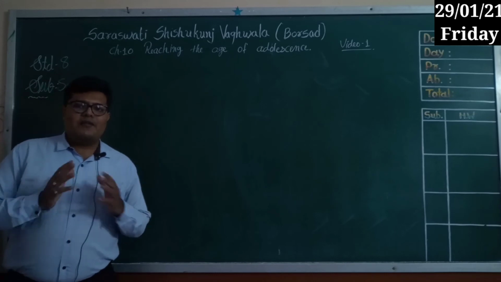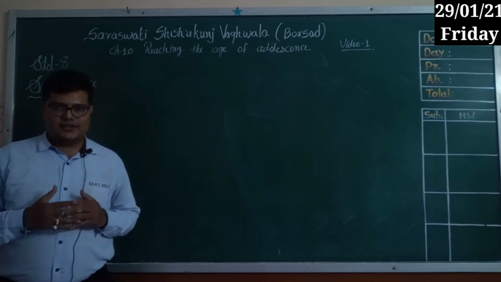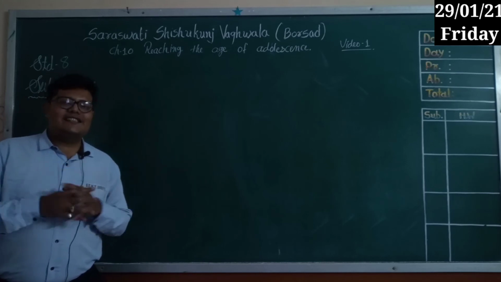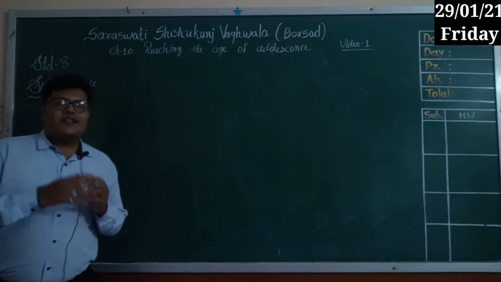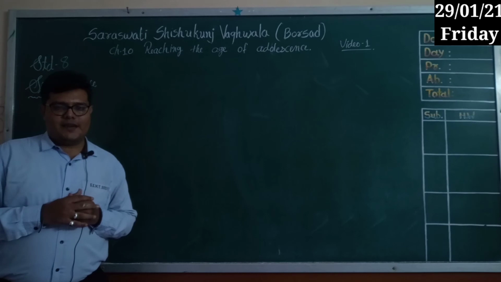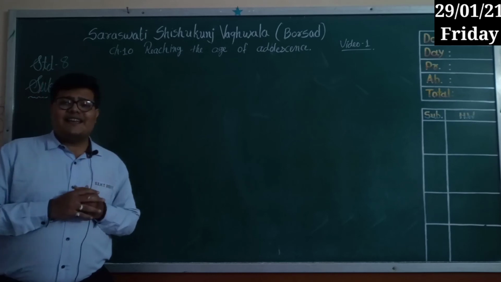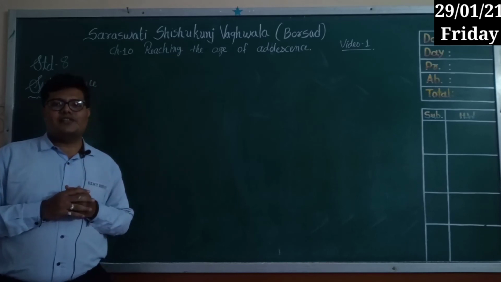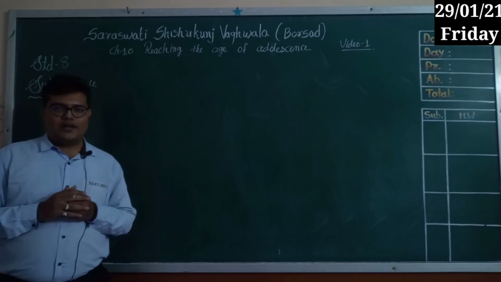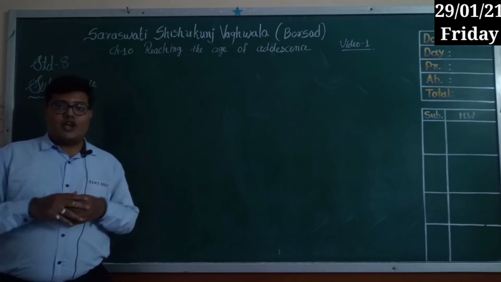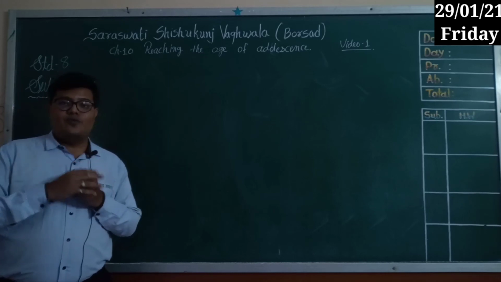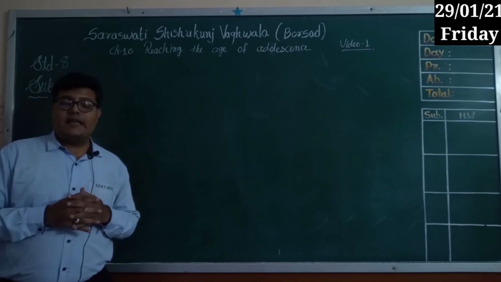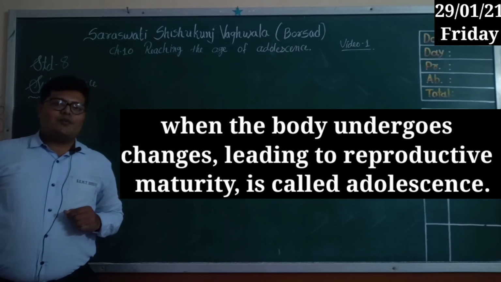So what did we learn today? We were learning how a child becomes an adult. During the teen age, from 11 to 18 or 19, what are the changes that take place in a boy's or a girl's body, that we are learning in this chapter, right? The important change that takes place during this time is reproductive maturity. Apart from this, there are many changes in the girl's body and the boy's body, like sudden change in height, change in voice, and growth of some particular areas of the body. So the definition of adolescence is very important.